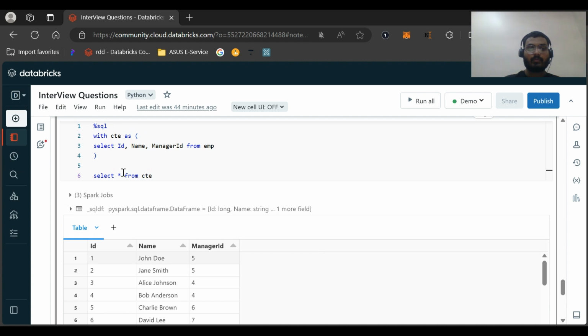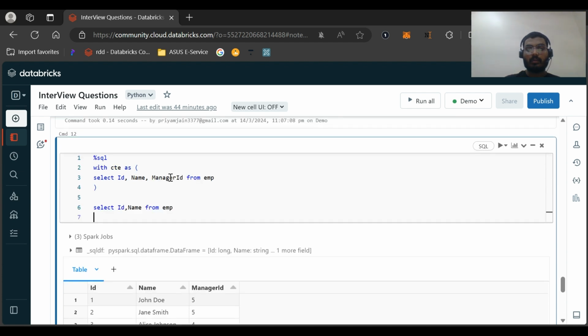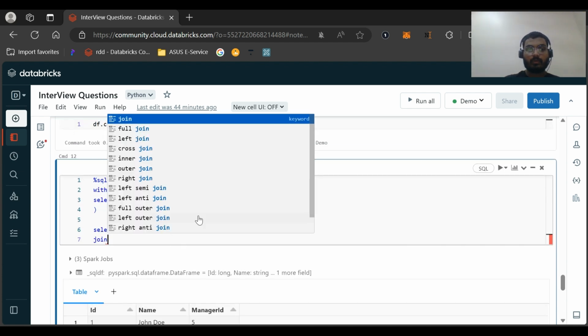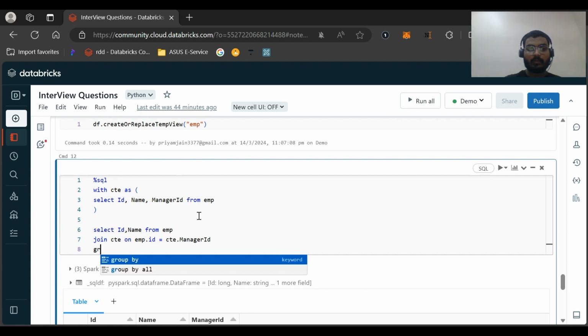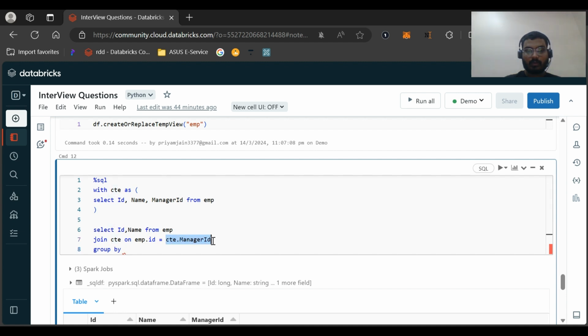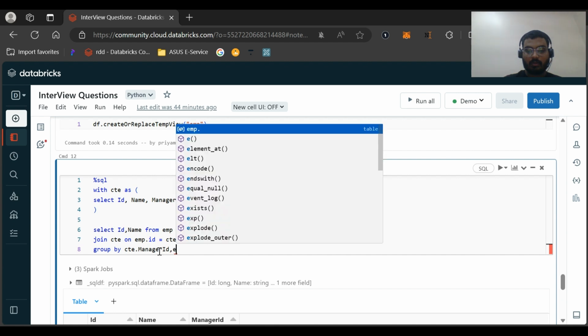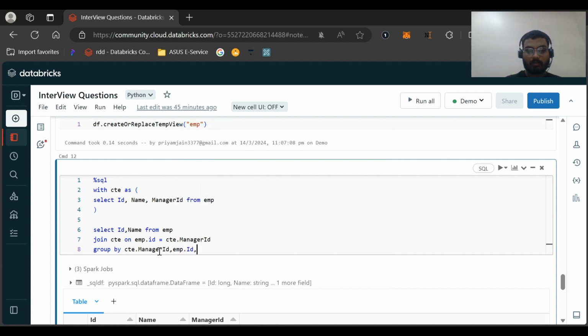Now what we want is ID and name only. Select ID, comma, name from EMP, and we'll be joining it. Join CTE on emp.id equal to cte.manager_id, and we will also group by this ID, comma, emp.id, comma, emp.name.